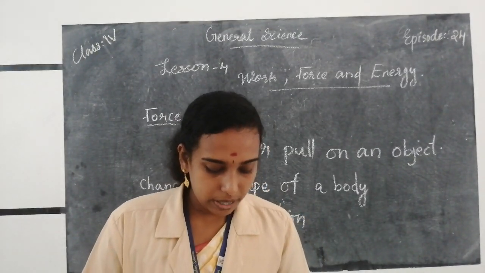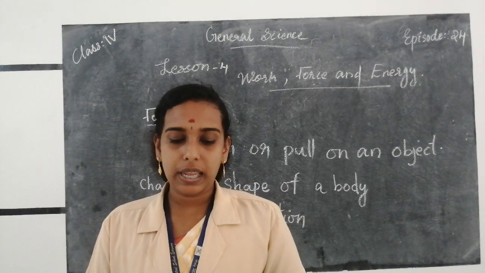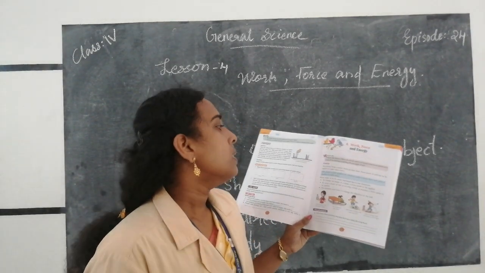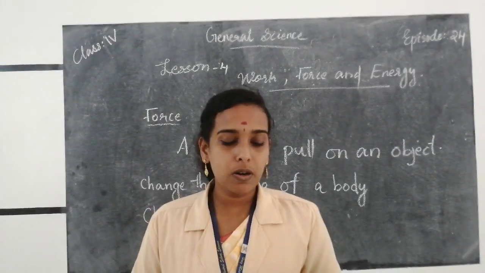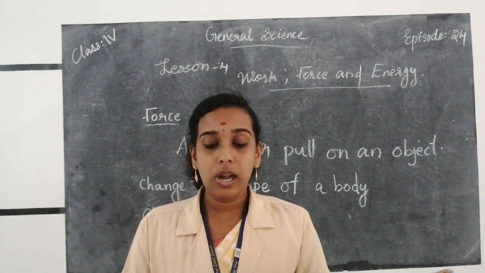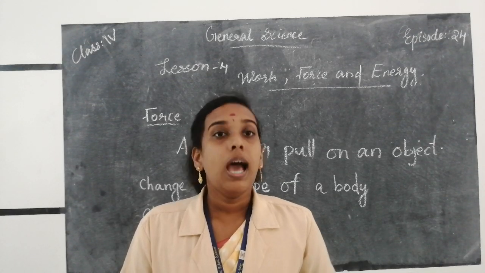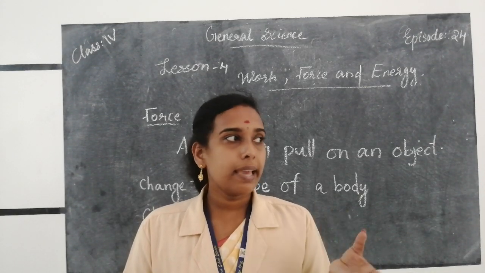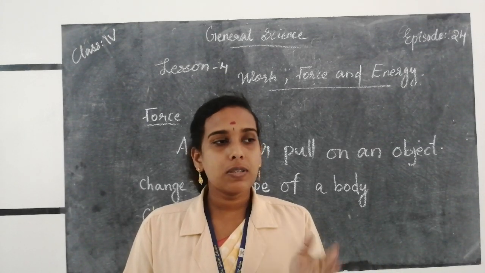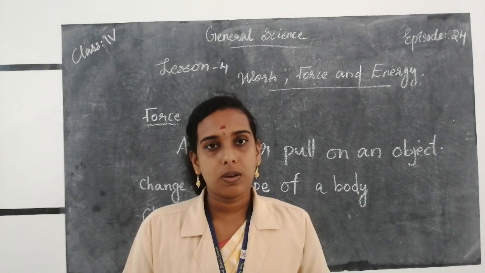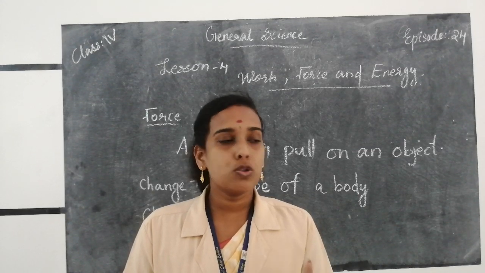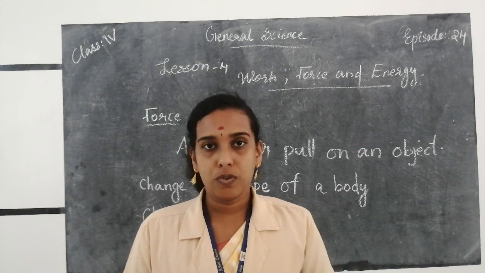So if you take your textbook, page number 153, here is lesson 4, work, force and energy. Look at your textbook. Non-living things cannot move on their own. Some push or pull has to be applied to make them move. Non-living things like table and chair cannot move on their own. So we apply force on that object, then it moves. To change the shape, change the direction, or move a non-living thing, we apply force.